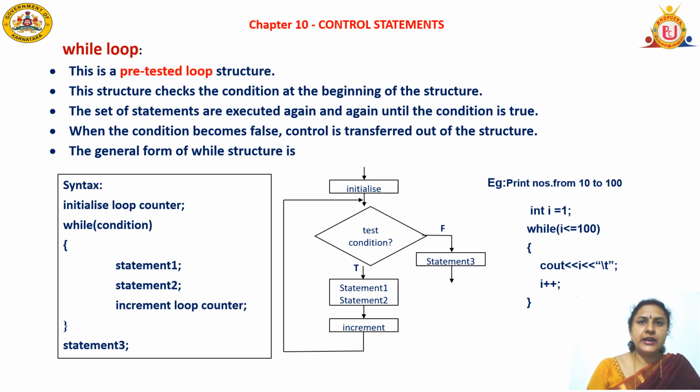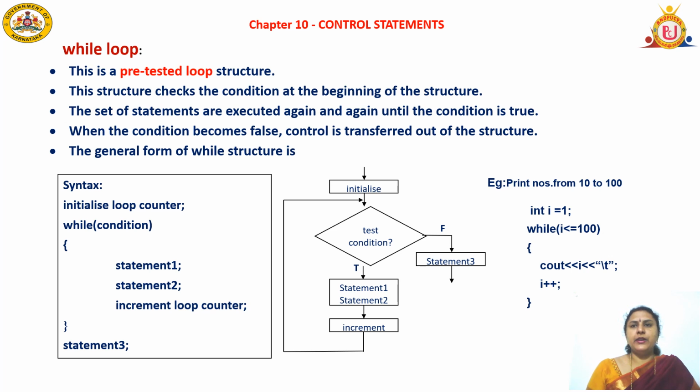First initialize, next test the condition. If it is true, it will execute one set of statements and next is increment. It will increment the loop counter and it will be connected back to the condition. Till the condition becomes false, it will repeat. Once the condition is false, it will come to statement 3.